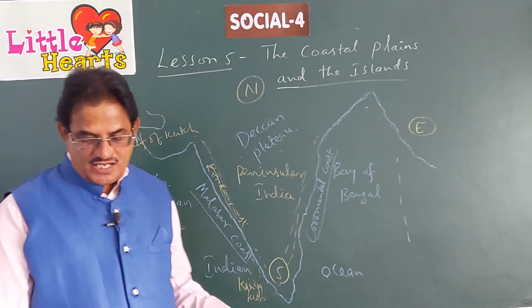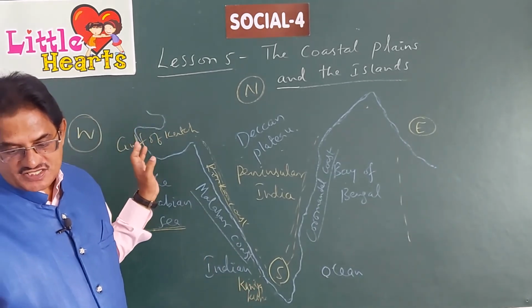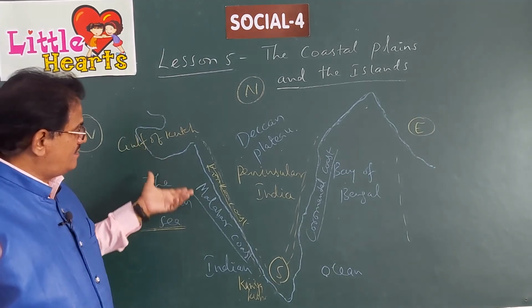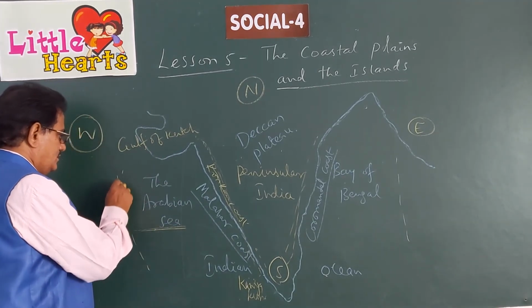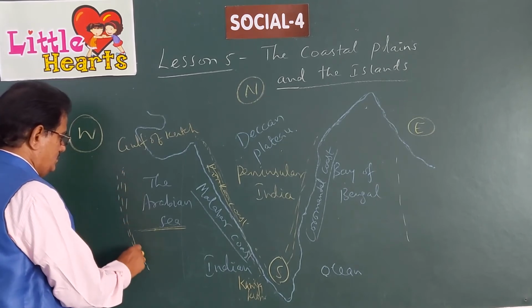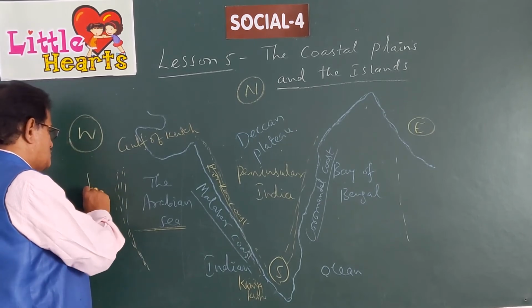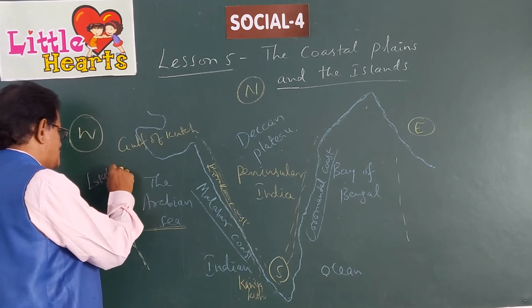The Lakshadweep Islands are a group of 36 small islands located in the Arabian Sea. Here, Lakshadweep Islands.